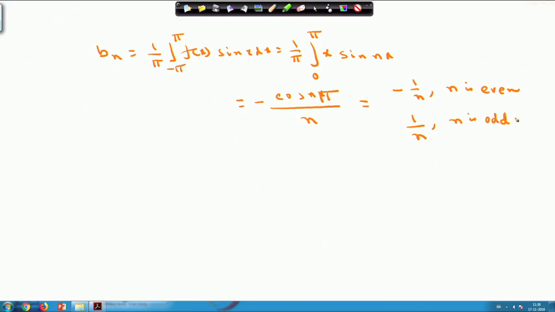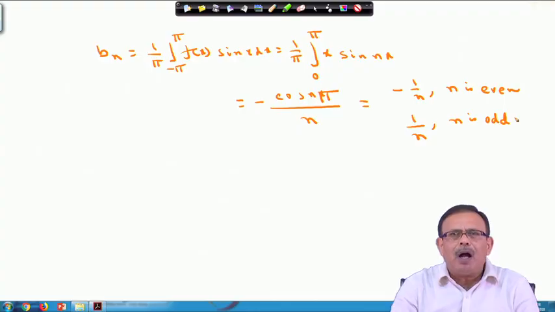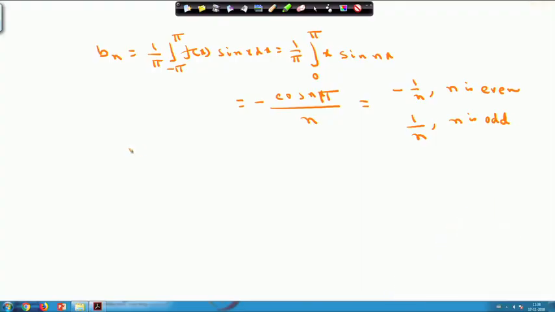Please note that depending upon even or odd, the sin n pi value and cos n pi value change. Accordingly, we have to write down the value of b n and a n whenever n is even or odd. So we obtain the values of a naught, a n and b n. Now you can write down the series f x equals a naught by 2. Your a naught was pi by 2, so it will be pi by 4 minus 2 by pi into, for a n it is 0 whenever n is even, so only odd terms will be there.